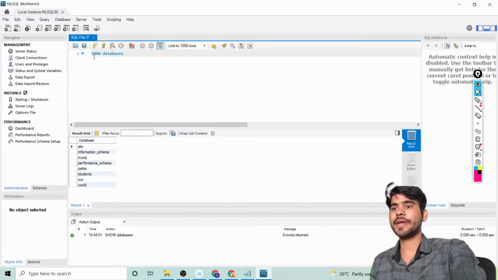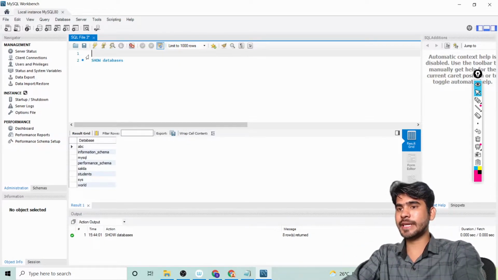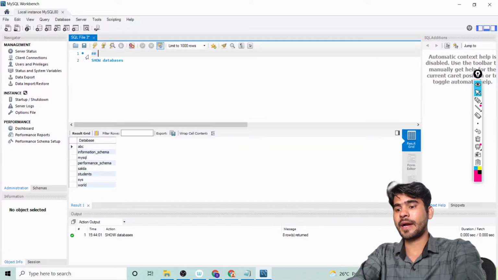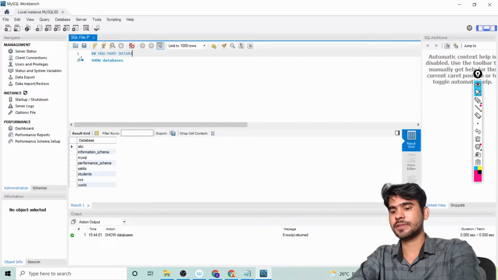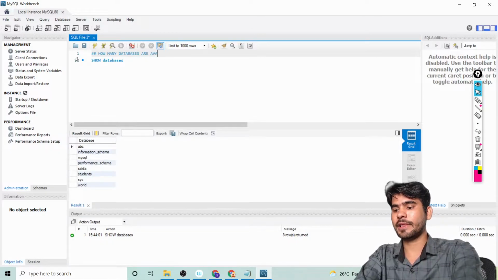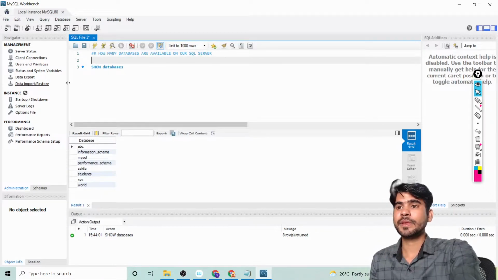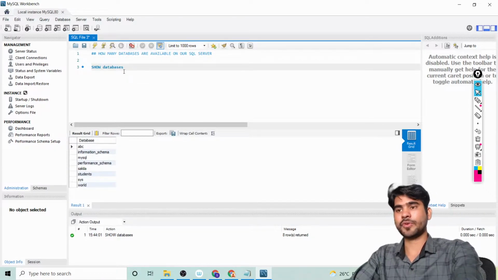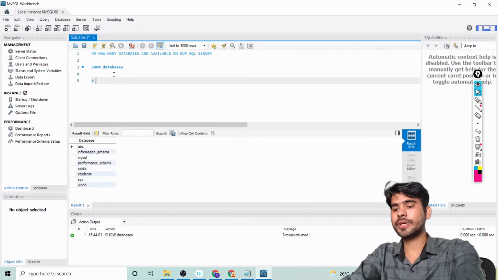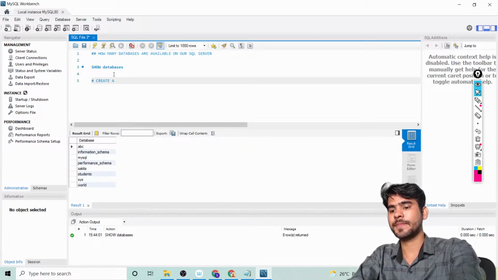So whenever we want to check how many databases are available on our SQL server, we can use show databases. Now let's try to create a new database.